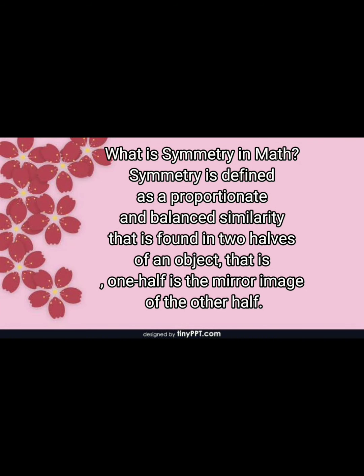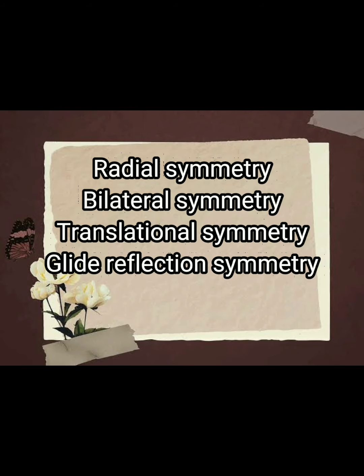What is symmetry in math? Symmetry is defined as a proportionate and balanced similarity that is found in two halves of an object. That is, one half is the mirror image of the other. There are four types of symmetry: radial, bilateral, translational, and glide reflection symmetry.